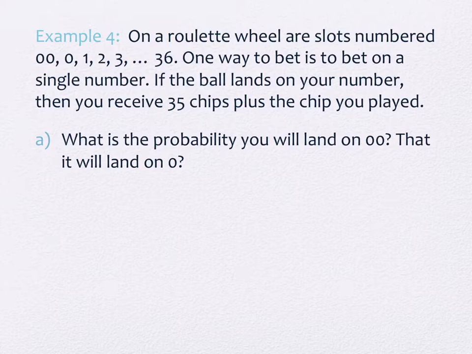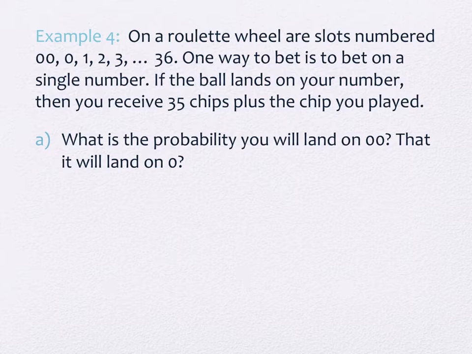One way to bet is to bet on a single number. If the ball lands on your number, you receive 35 chips plus the chip you played. So that's a big time payout, right? If you bet $1, it would pay you $35 back. You get with me? But again, you have a 1 in 38 chance of that happening. So the probability is low, but the payout's high.